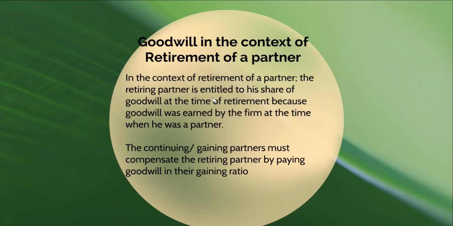And the continuing or the gaining partners must compensate the retiring partner by paying the goodwill in their gaining ratio. So depending upon the gain which they get due to a partner's retirement, the gaining partners must compensate the retiring partner.